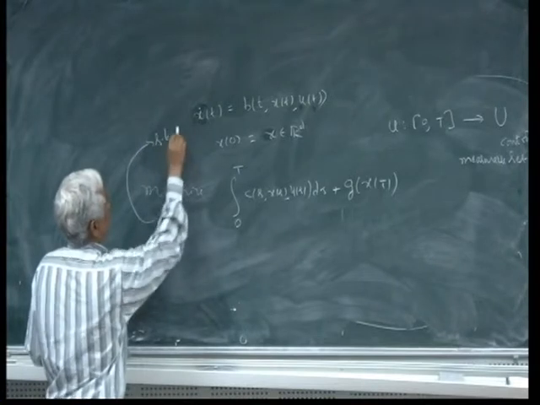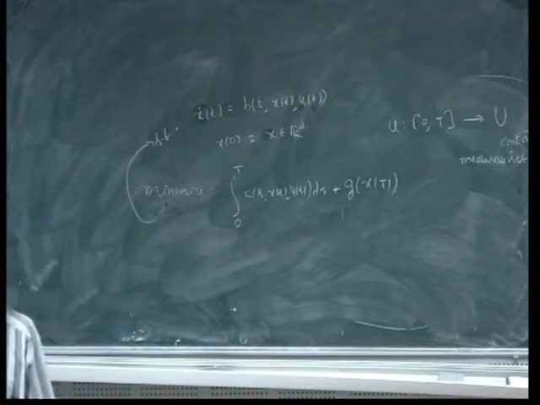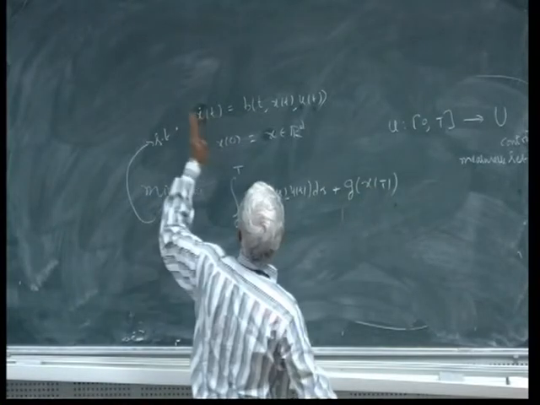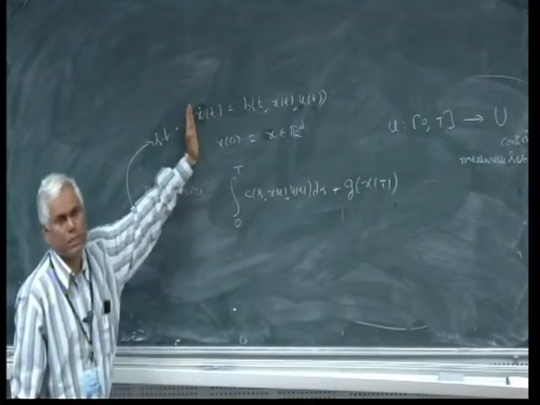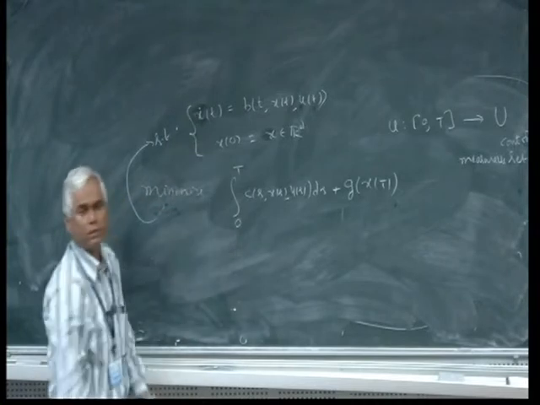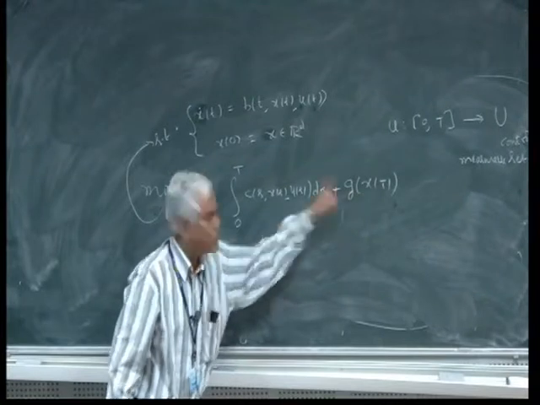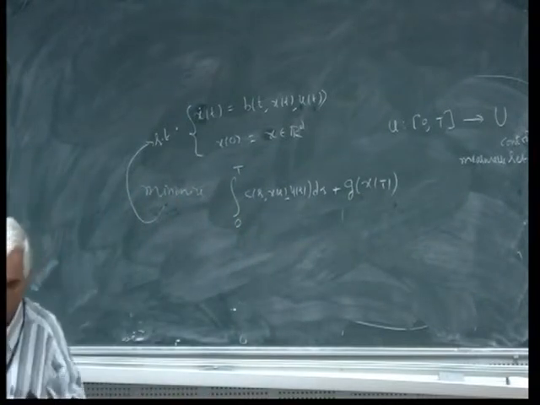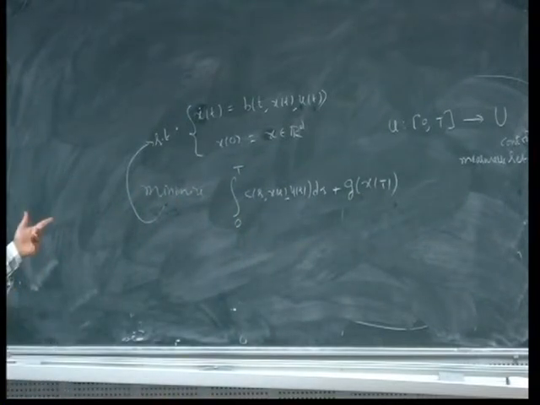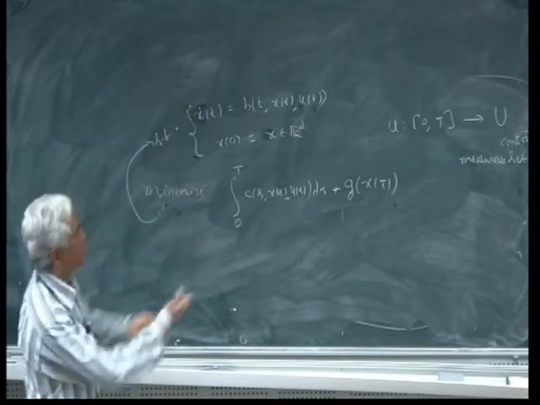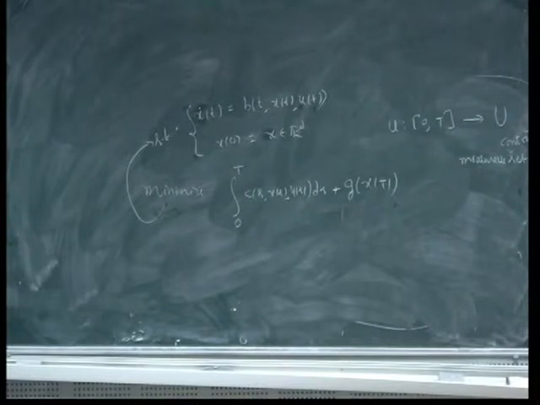subject to this. So it's a dynamic optimization problem. It's an optimization problem subject to dynamic constraints. This can be treated as constraints, and this is the function that we are minimizing. So it's basically a minimization problem with a dynamic constraint, and hence this is known as an optimal control problem.